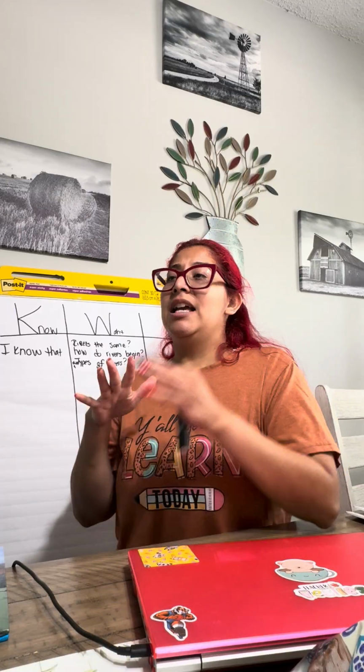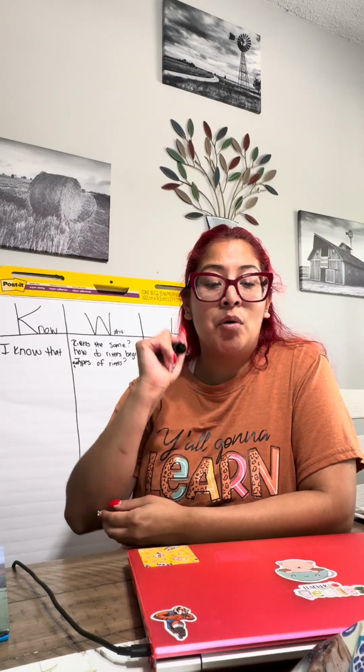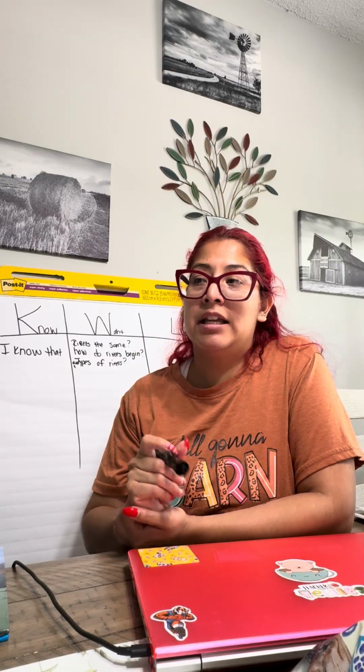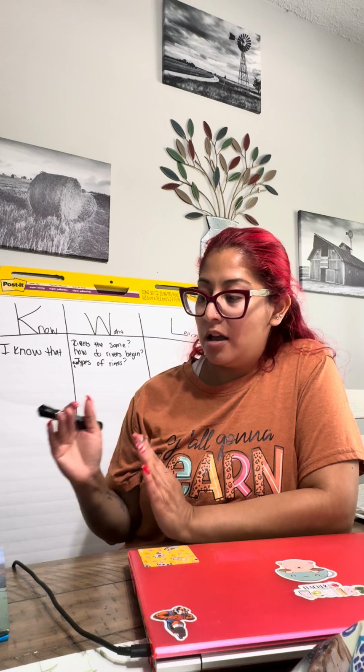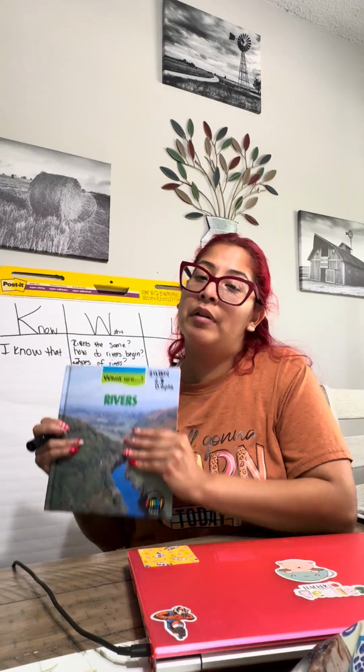After we have our turn and talks, I'm comparing what I wrote to what you wrote, and now I have enough information. So now in class, after I've conferenced with my partner, I'm going to independently write a paragraph of what I learned about what are rivers.